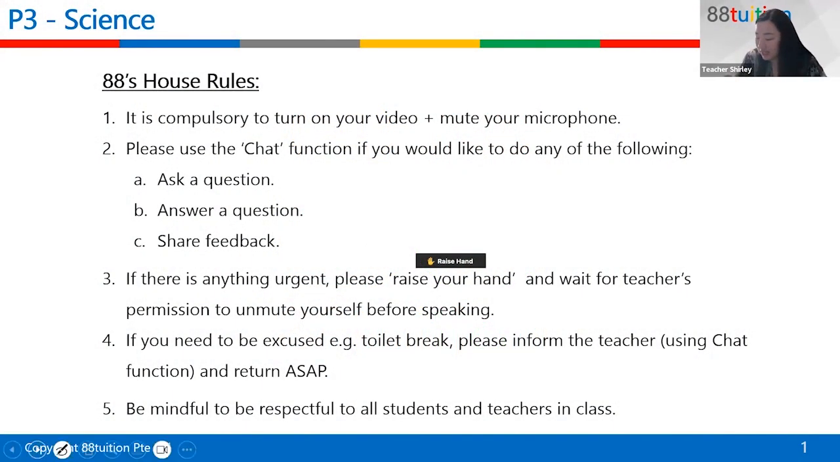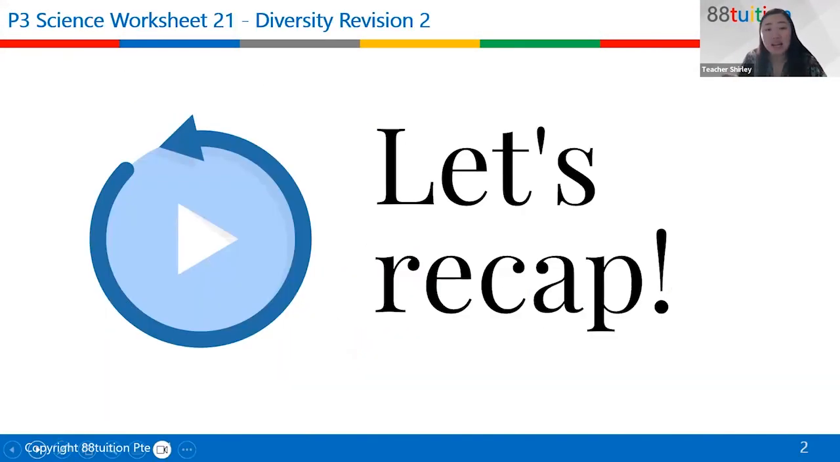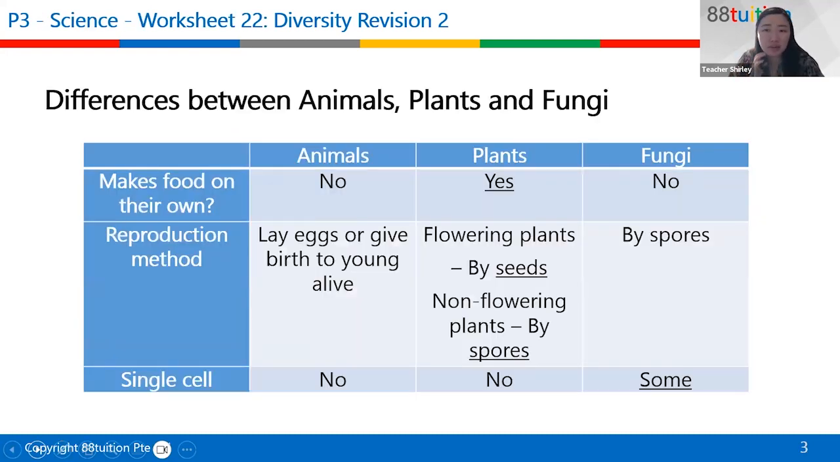Okay, so like I said, today will be on diversity. Let's do some recap. We have learned about the different characteristics of living things. Now we're going to recap the differences between animals, plants, and fungi.